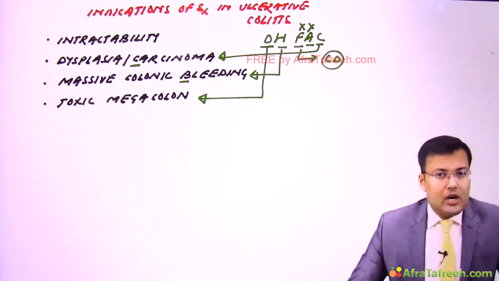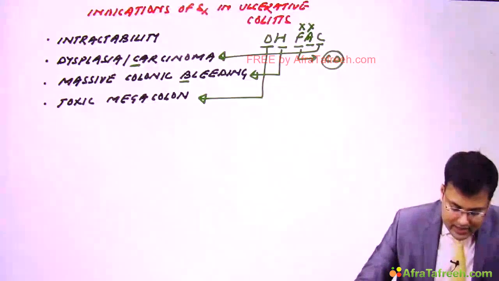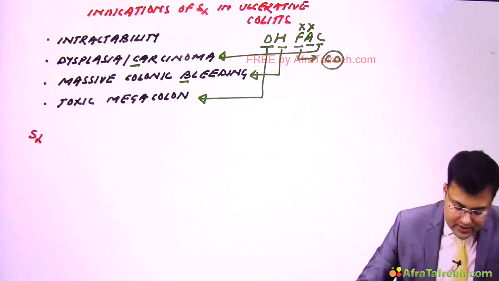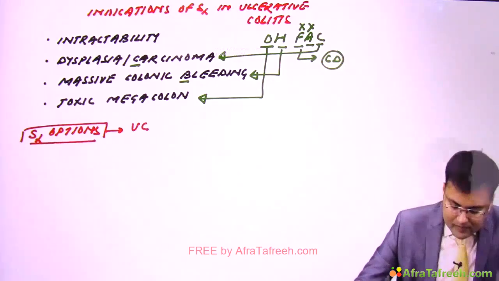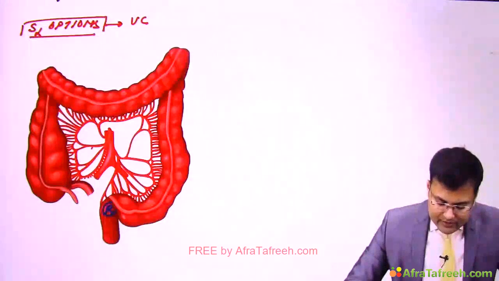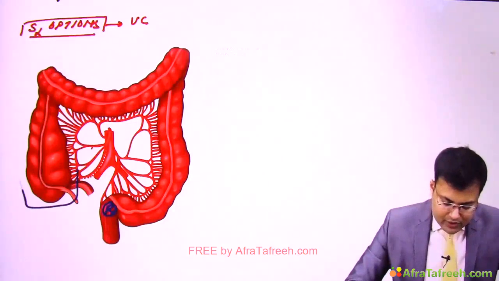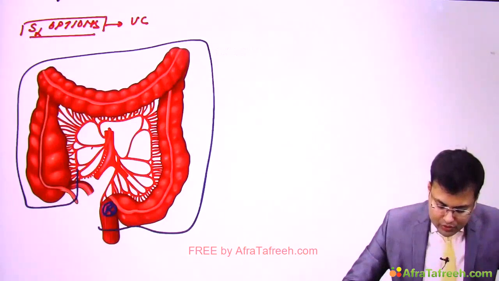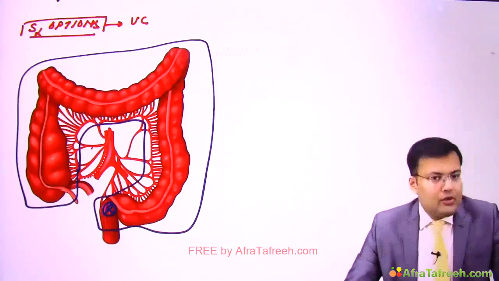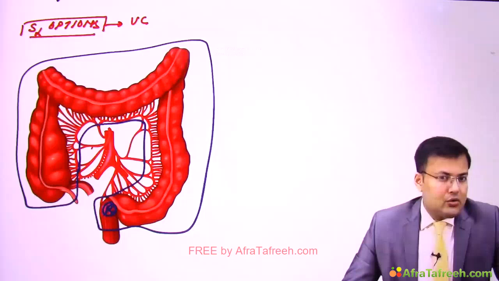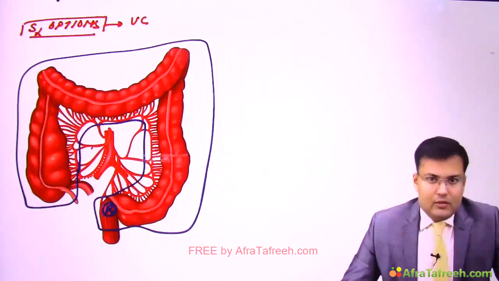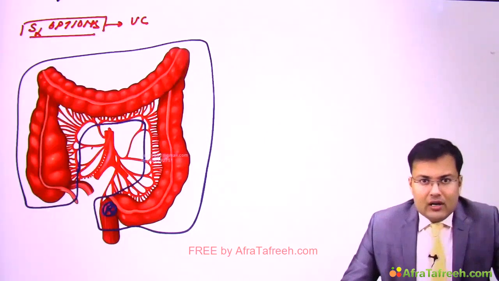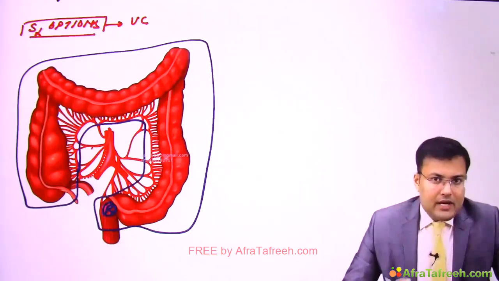So what are the surgical options in ulcerative colitis? And what's the logic of using those options? Surgical options in ulcerative colitis. So in ulcerative colitis there is involvement of rectum and the colon. So what can we go for? We can remove the whole colon as well as rectum. If you remove the whole colon and rectum, this surgery is total proctocolectomy. Clear?